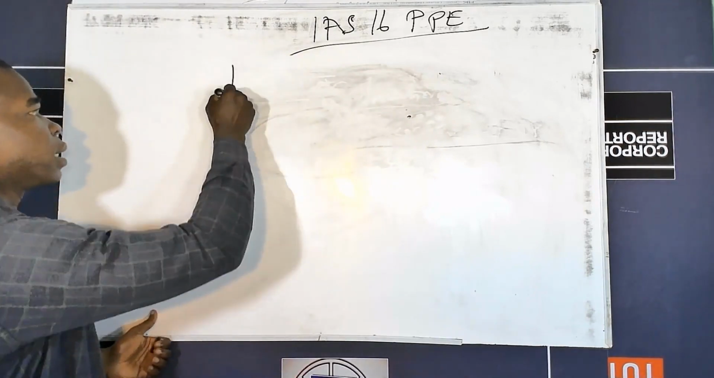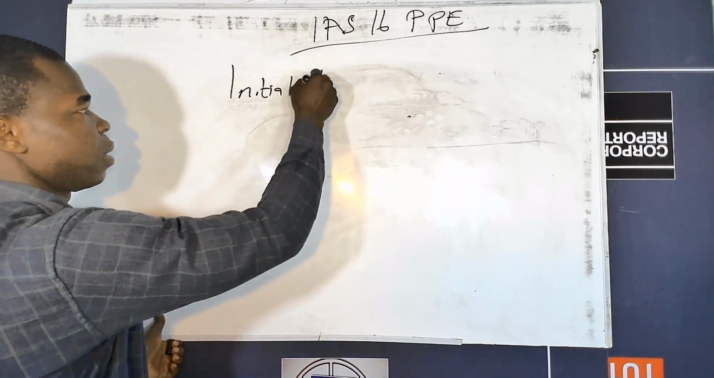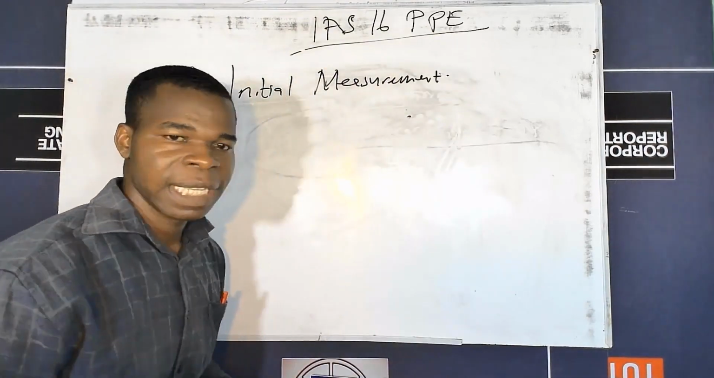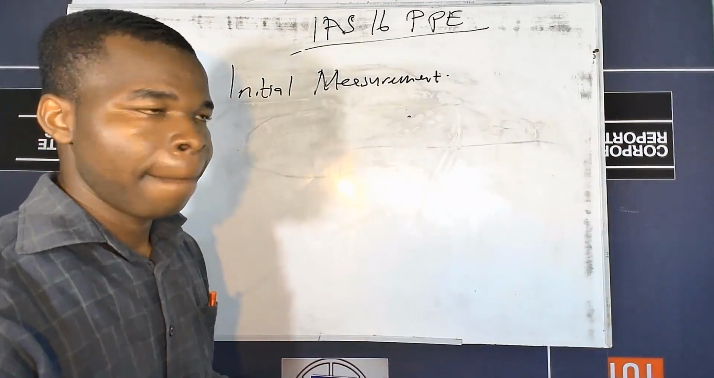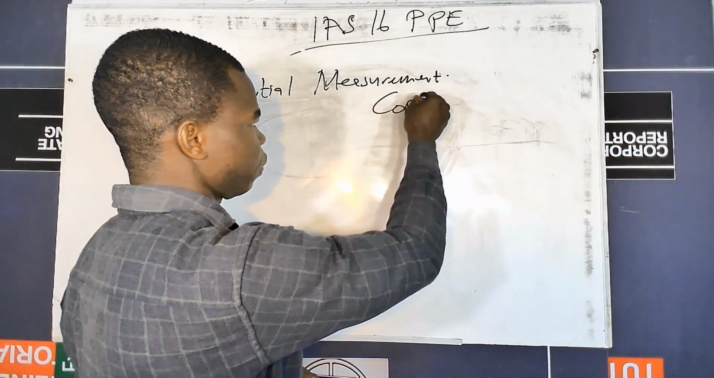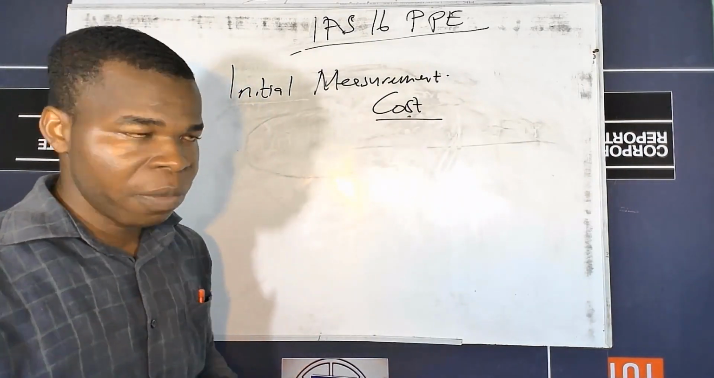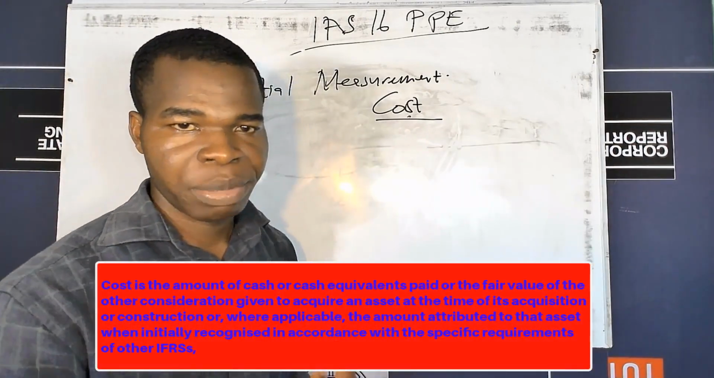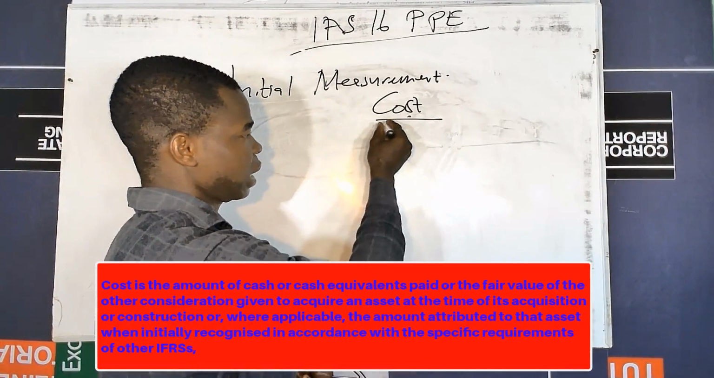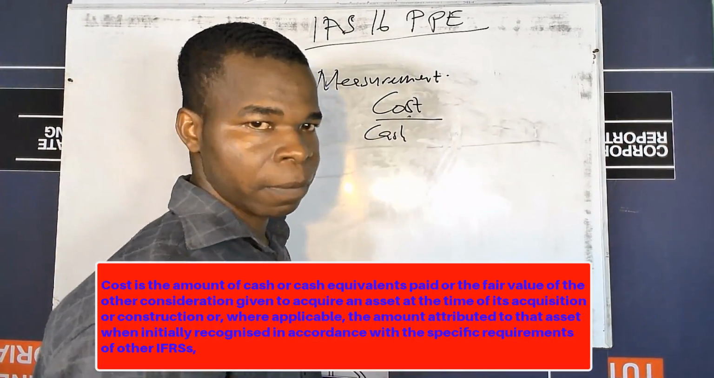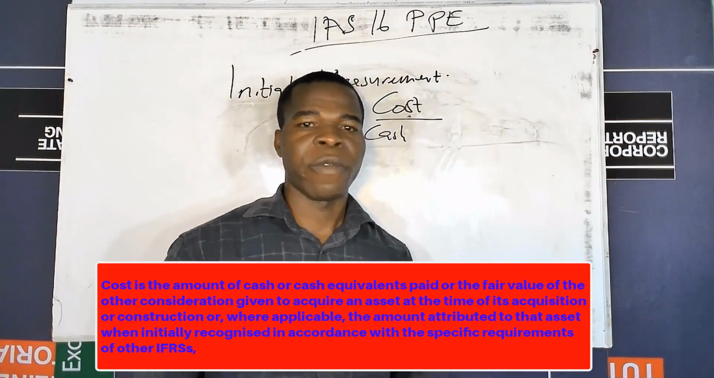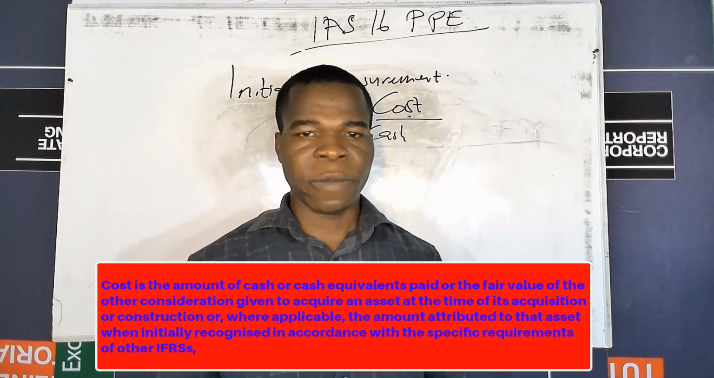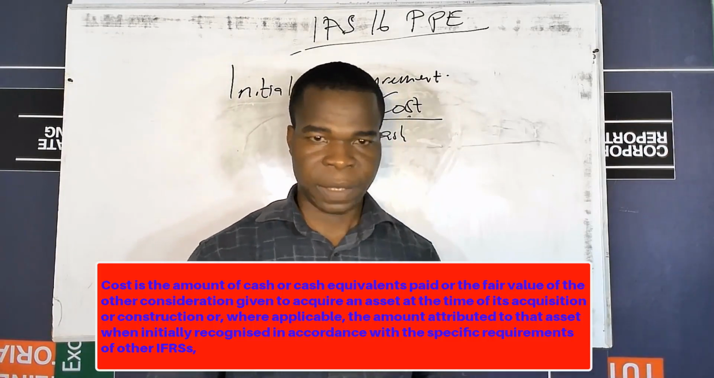So it is required. So we have the initial measurement. It is required that all items of PPE should be initially measured at cost. And when we say cost, what are we looking at? Cost, we are saying that is a cash or cash equivalent paid. So we say cost, we are looking at cash or cash equivalent paid, or the fair value of a consideration given to acquire an asset at the date of its acquisition or construction.